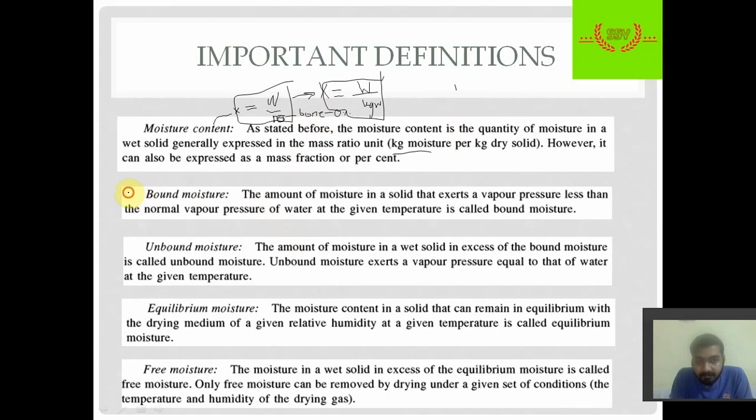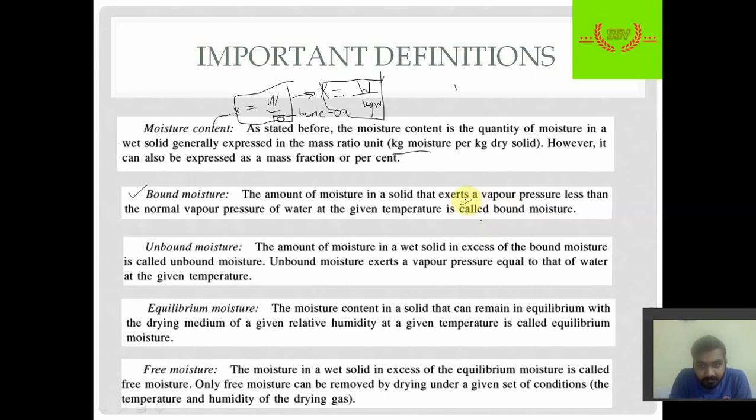The next term is bound moisture. The amount of moisture in a solid that exerts a vapor pressure less than the normal vapor pressure of water at a given temperature is called bound moisture. So this moisture can't be removed.